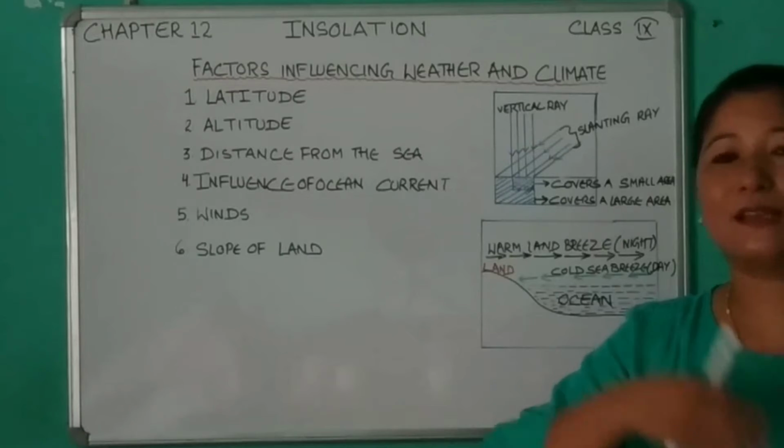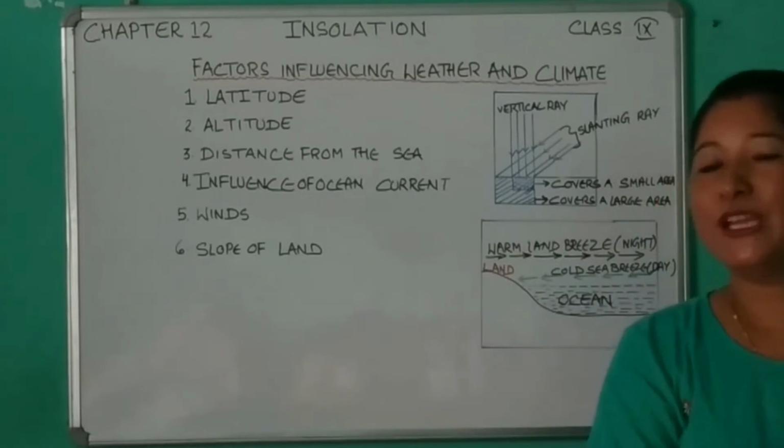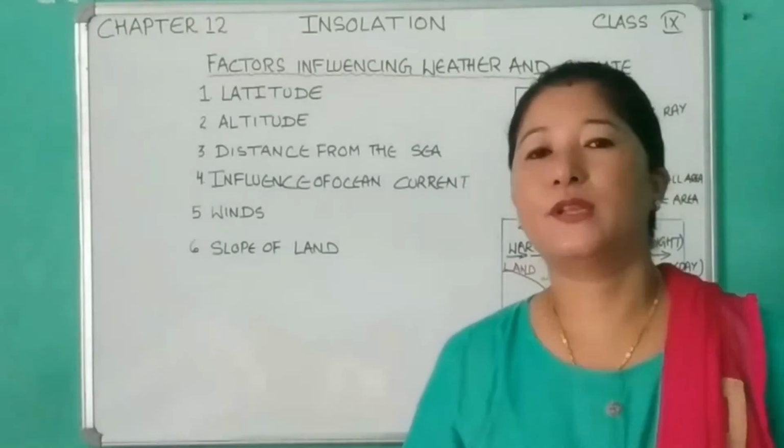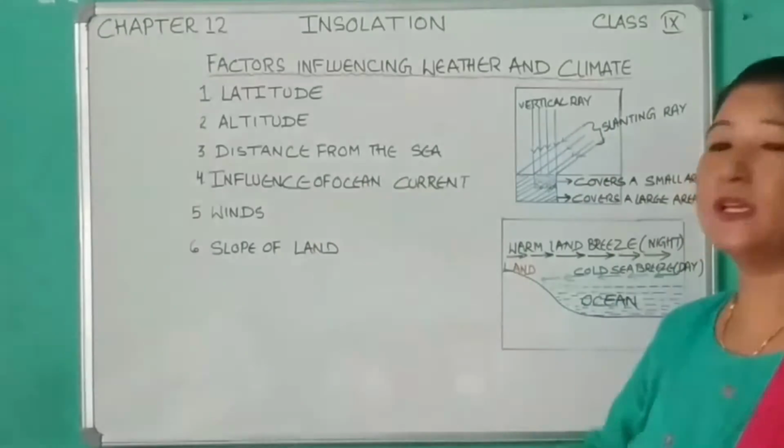Because Shimla is at a higher altitude as compared to Delhi. Okay, so that's the second one, altitude. Now let's see the third point, distance from the sea.